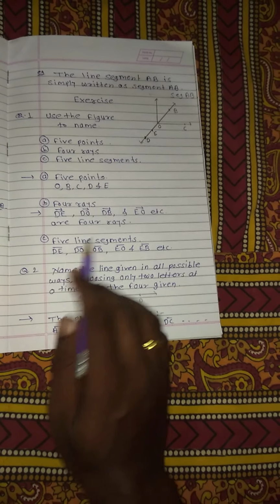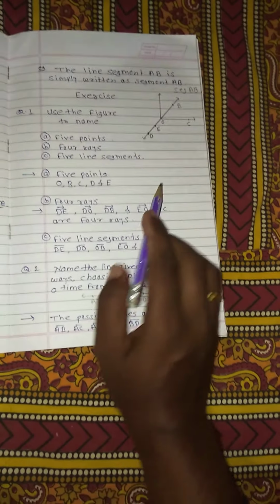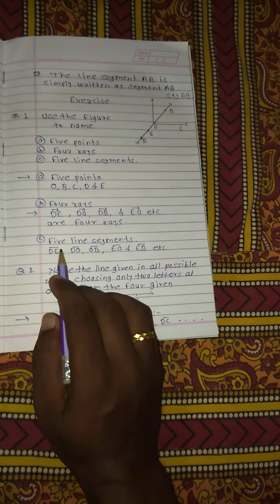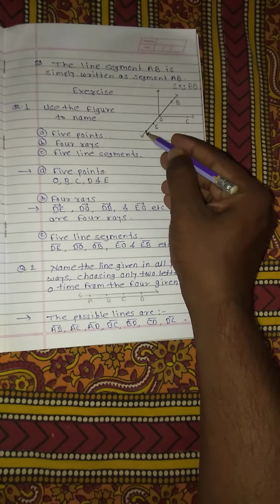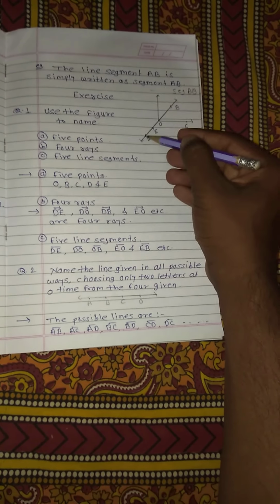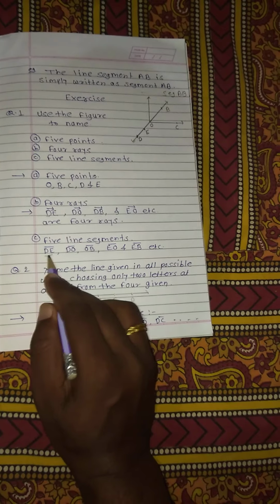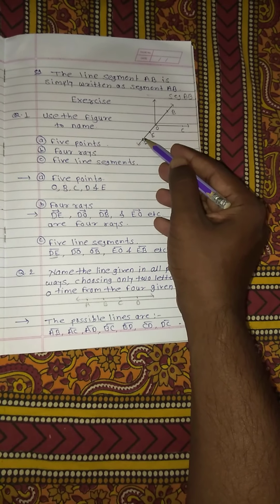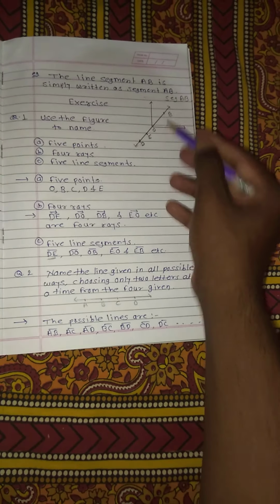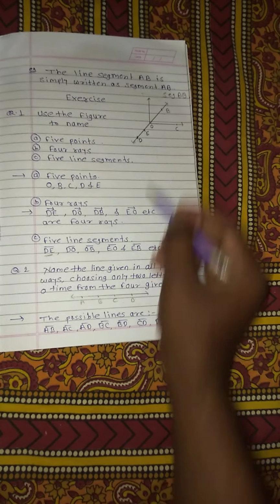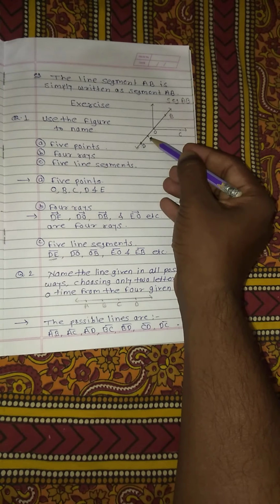Now the 5 line segments. We have to show those 5 line segments. Everyone knows that a line segment has 2 endpoints. Now I am writing DE. This is one endpoint, and this is the other, so D and E are your endpoints. DE is your segment, DO, then you can write DB, OB, EB.